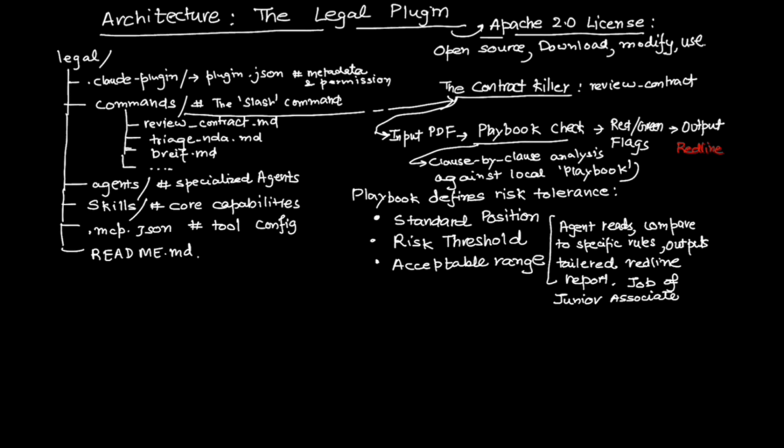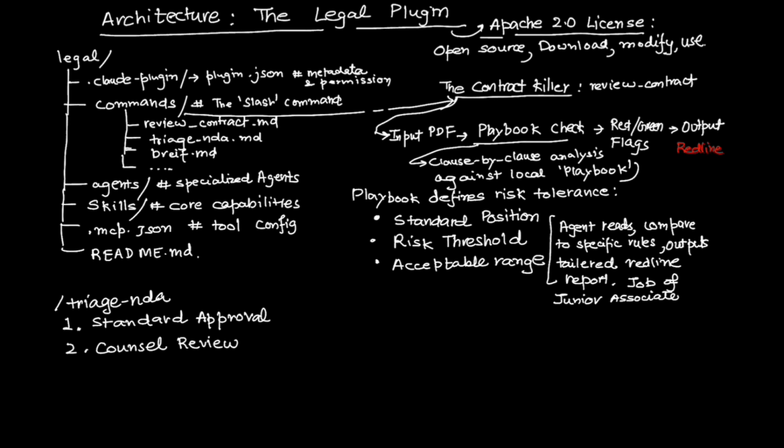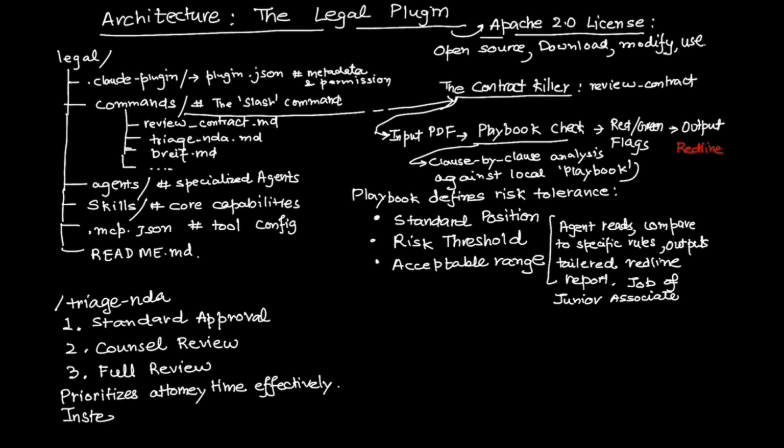And the second one is the gatekeeper. The /triage NDA command takes a stack of incoming non-disclosure agreements and sorts them into 3 buckets. First is standard approval. This matches our template, sign it. Counsel review. For example, there is one weird clause here. Lawyer, look at page 3. Full review. This is a mess. Senior partner needed. It prioritizes attorney time effectively. Instead of reading 50 NDAs, the lawyer only reads the 5 that actually matter.